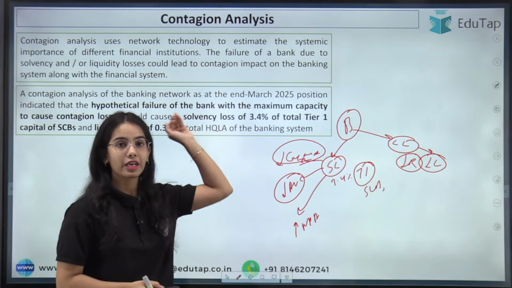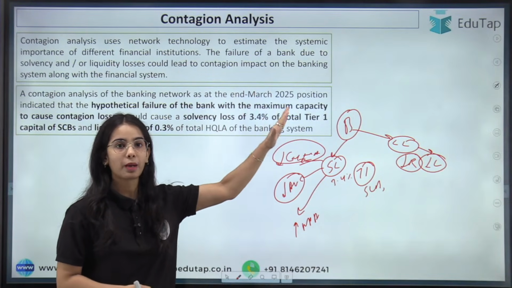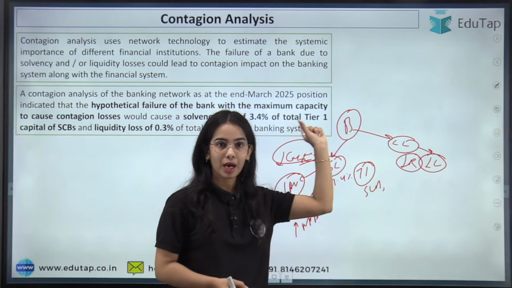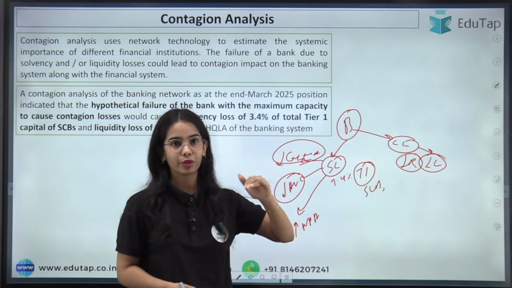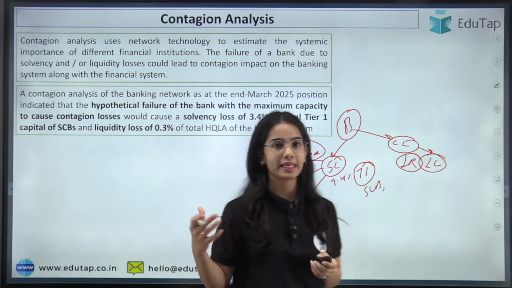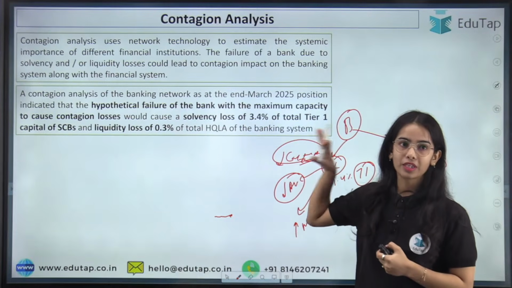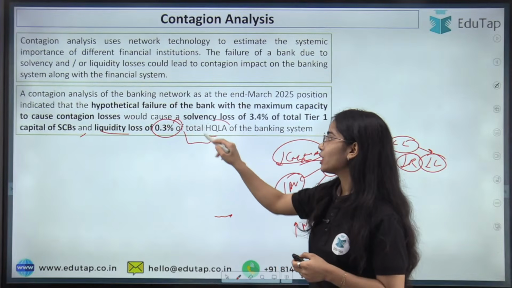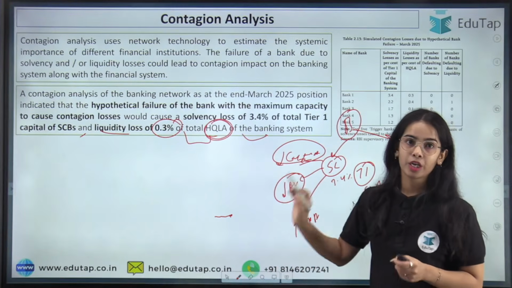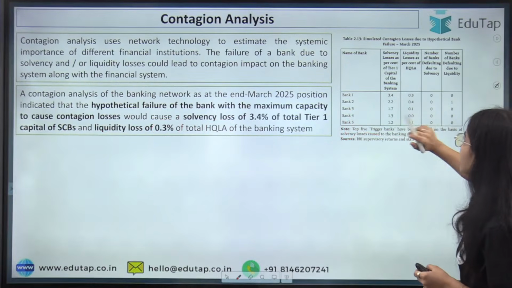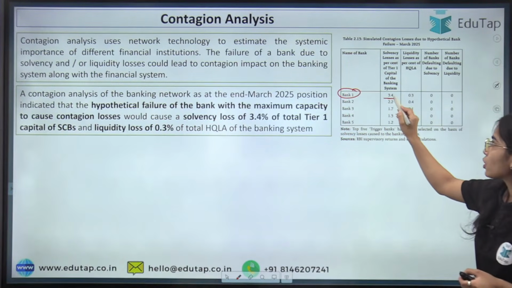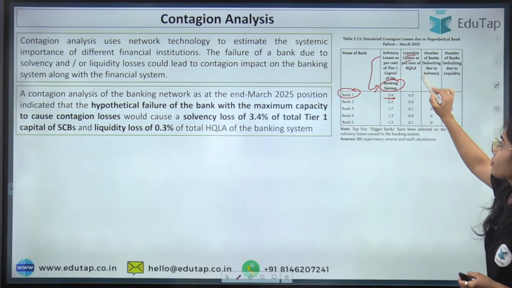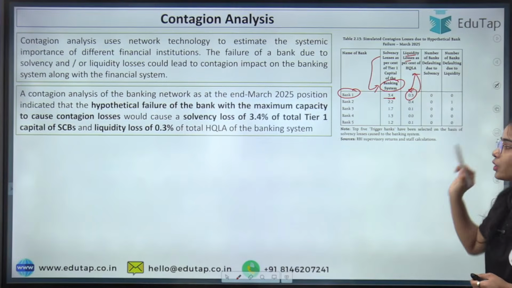So in case a bank is failing that has the maximum capacity to cause contagion, there will be a solvency loss of 3.4% of total tier 1 capital. That means capital with the banks will reduce to the extent of 3.4% of the total tier 1 capital of the scheduled commercial banks, and liquidity loss will happen of 0.3% of the total high quality liquid assets that the banks are maintaining. So this is the case. Here, if bank 1 is failing, solvency loss to the banking system will be 3.4% and the liquidity loss to the banking system will be 0.3% of the high quality liquid assets.